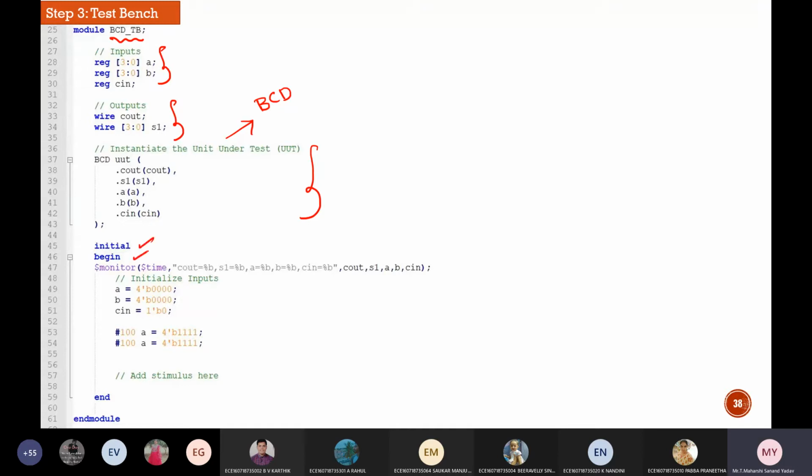Next comes initial begin. If there is a begin, there should be an end. And here come your test vectors, so any input you can give. Initially I have given values as all zeros, and after 100 nanoseconds of delay, I've given value of A equal to 1111, value of B equal to 1111.